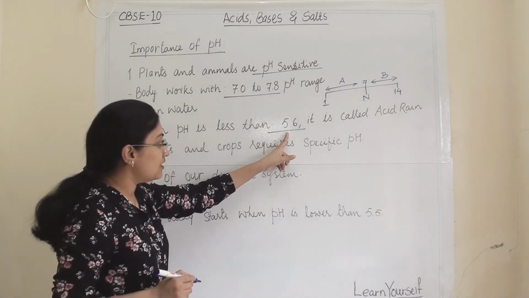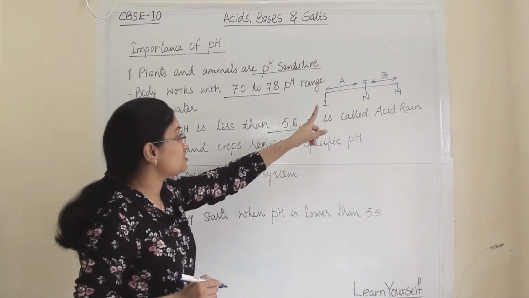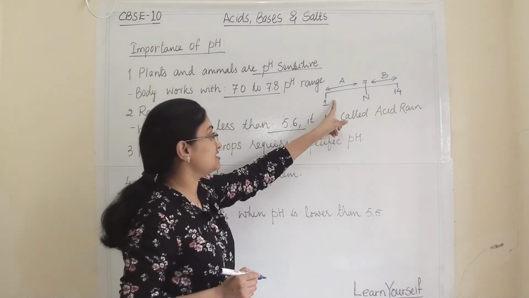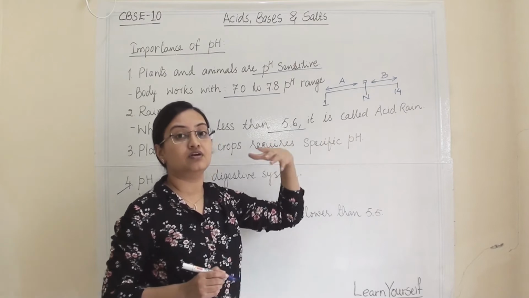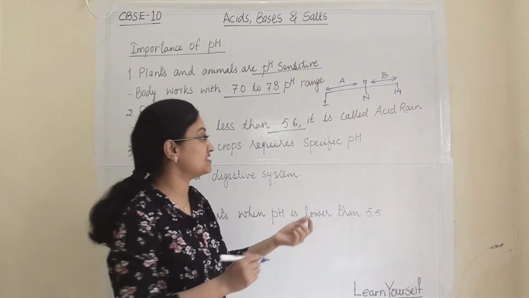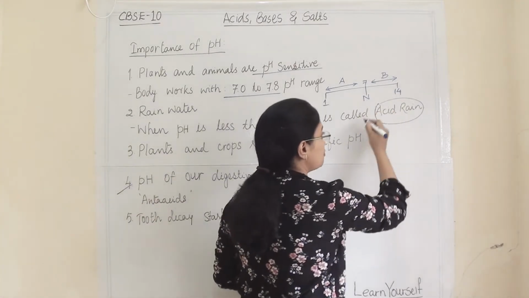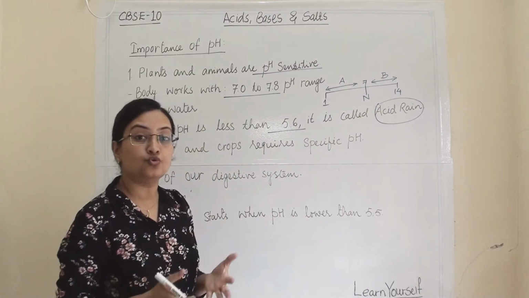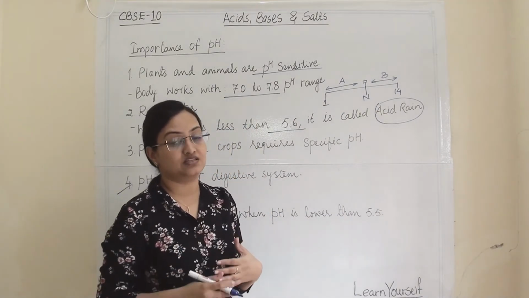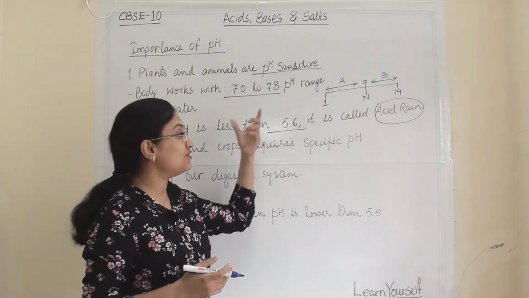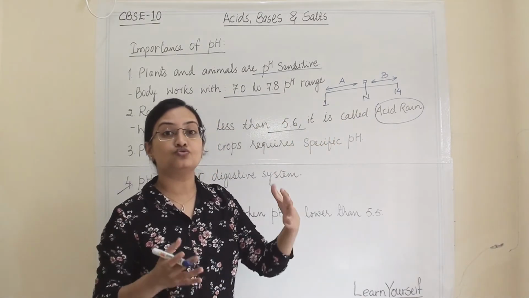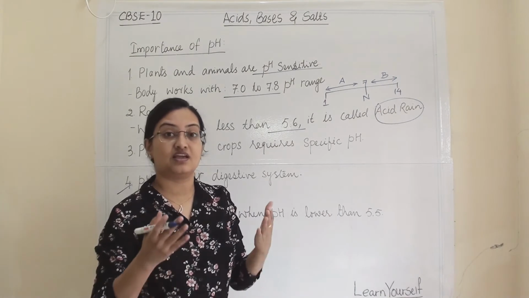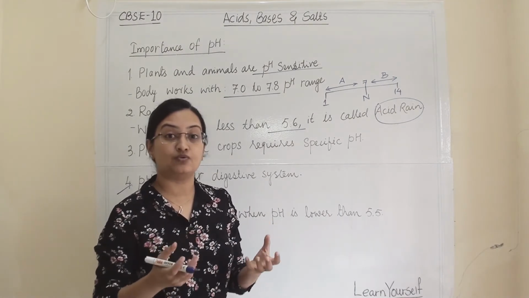When rainwater's pH is less than 5.6, it is called acid rain, and we have learned many things about acid rain: that acid rain is not suitable for humans, animals and plants. Once the rain contains acid traces, it goes to natural reservoirs like rivers and lakes and mixes with them.